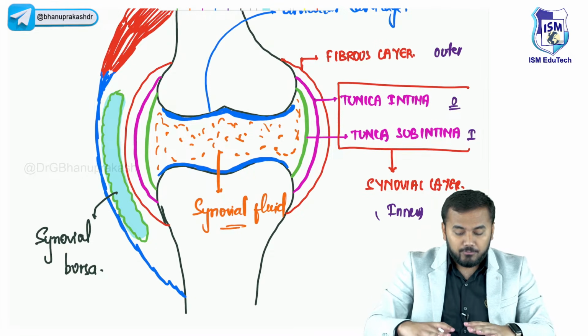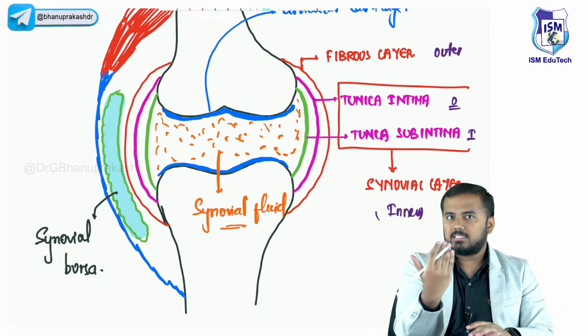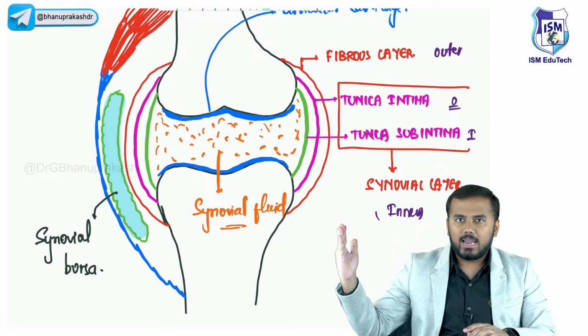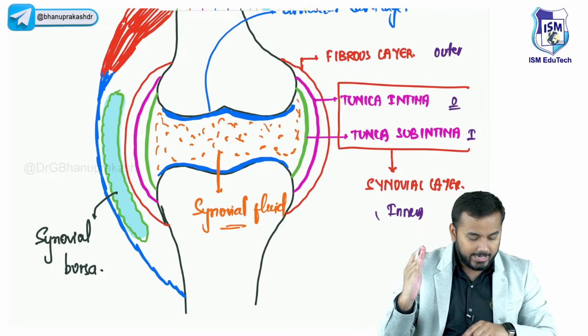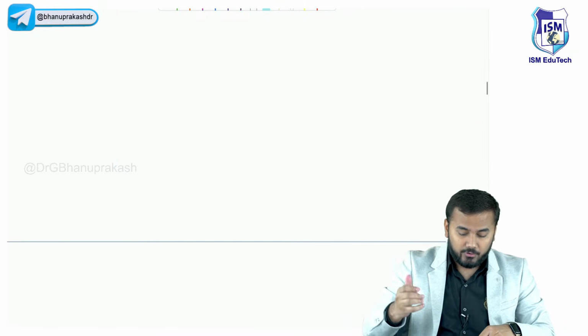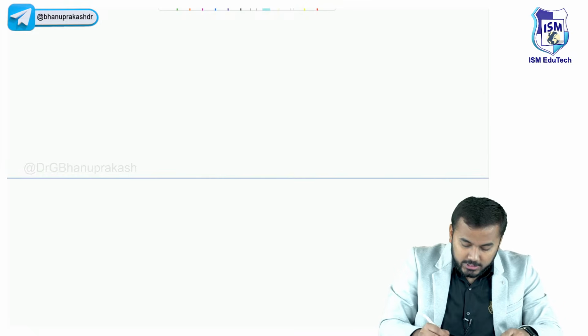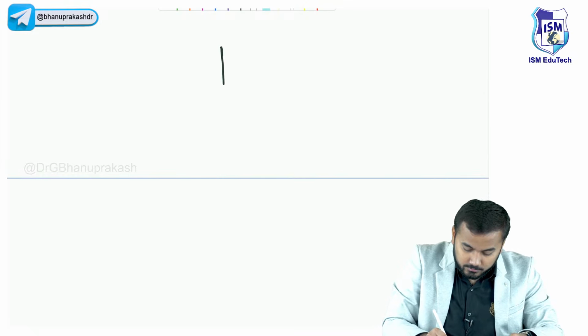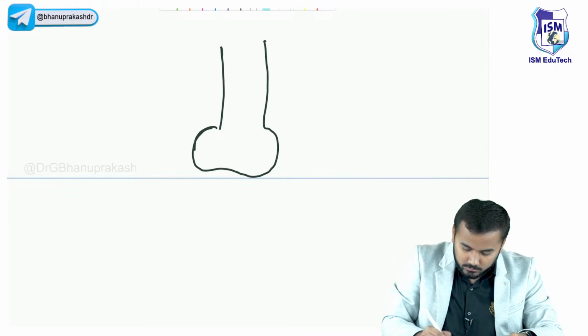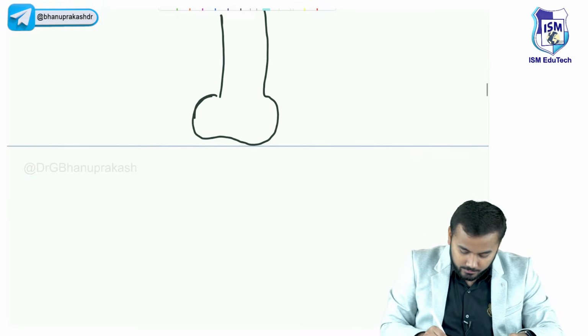This is the view which you are looking at from the front side. If you are looking from the lateral side, from the side, what important things will you find? All of you just pay attention. This is a knee.